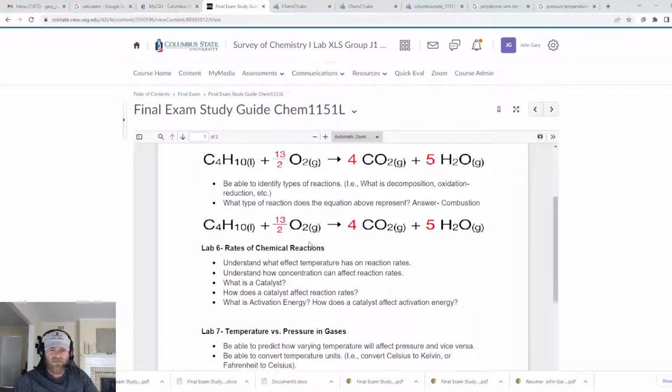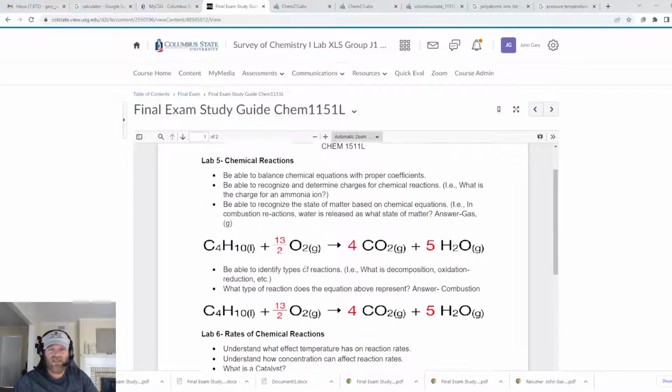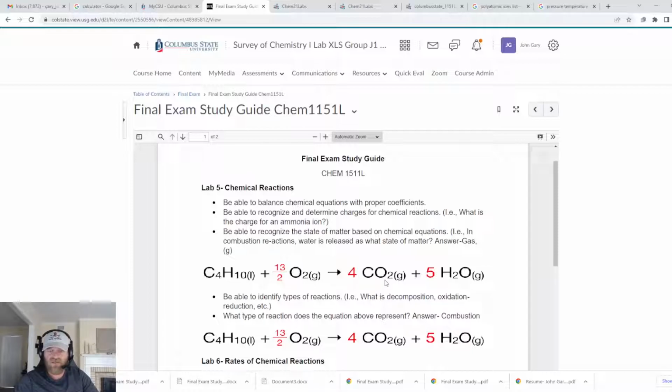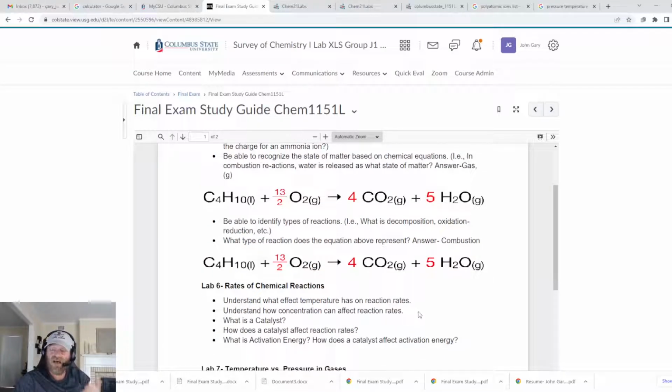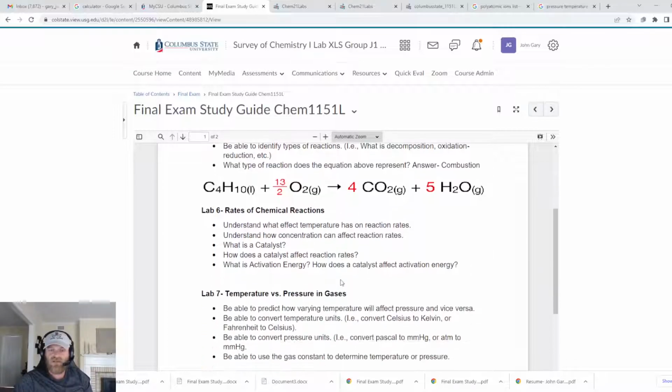Be able to identify types of reactions. We mentioned that, that's a combustion. Remember, anything with oxygen that results in carbon dioxide and water is a combustion reaction. Also, be able to recognize the state of matter. G stands for gas, this L right here stands for liquid, the S stands for solid, and then AQ stands for aqueous. So that's multiple choice, 4 different answers. That's very likely going to be a question on the final.